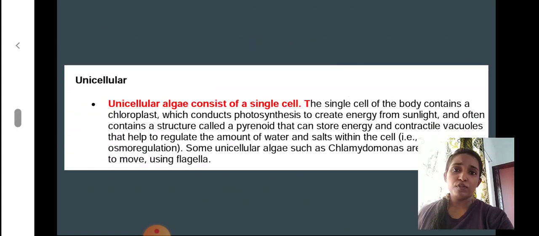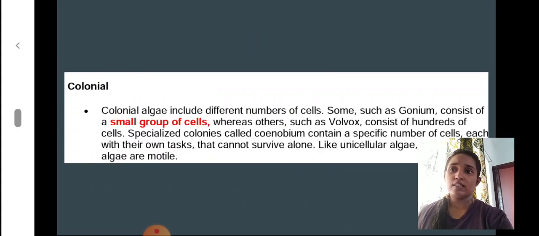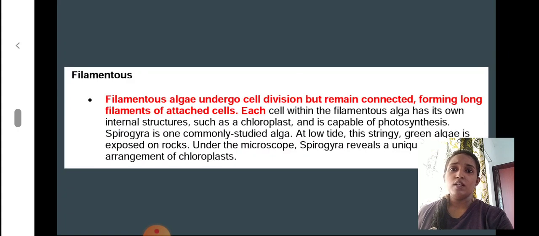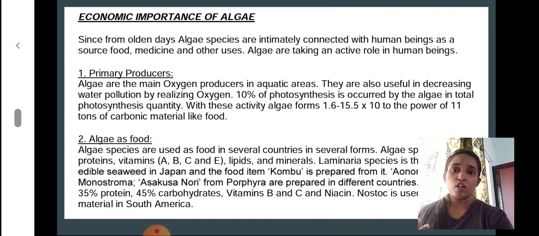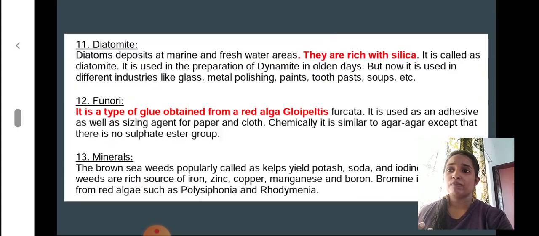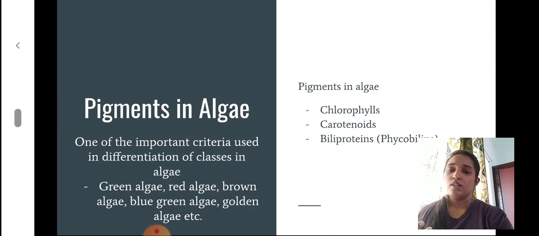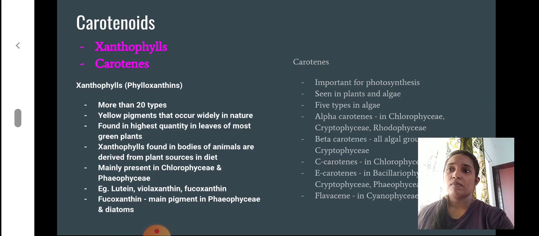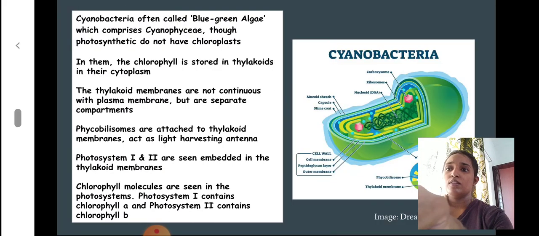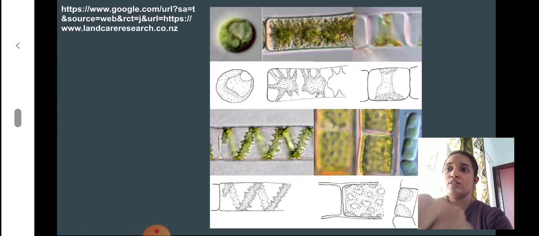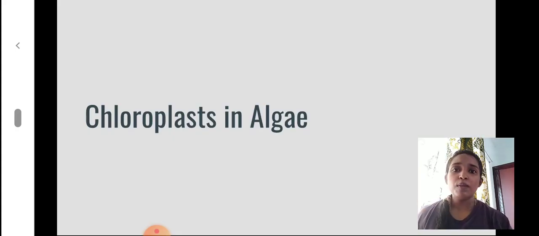Then about the morphology of algae, the thallus morphology, we also discussed unicellular, colonial, filamentous, siphonous, and parenchymatous types. Then the economic importance of algae. Also we discussed the pigments in algae in the last session, the chlorophylls, carotenoids and biliproteins that we see in algae. So next we are going to discuss the chloroplast in algae.